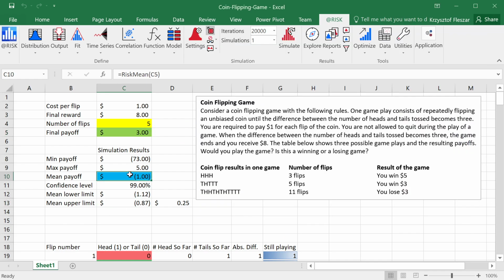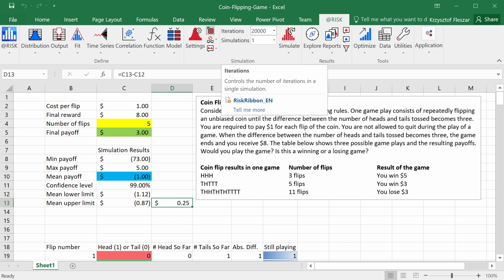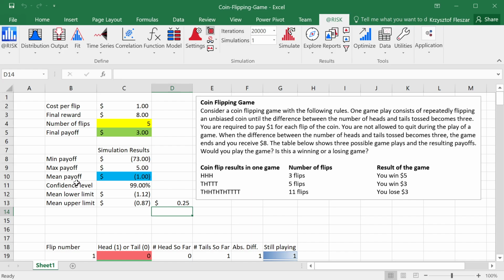And notice, by the way, we now get a mean payoff of about negative $1, a loss, and you see the confidence interval is much more narrow. If we wanted to narrow it even more, of course we can do it, but increasing the number of iterations will mean we have to wait even longer. So this is the trade-off, right?